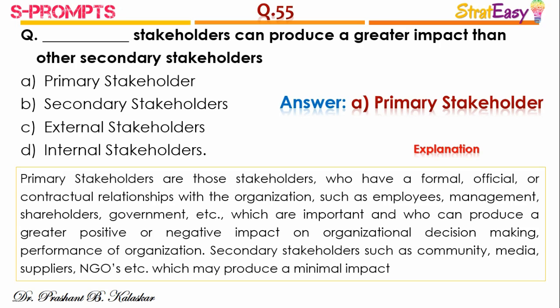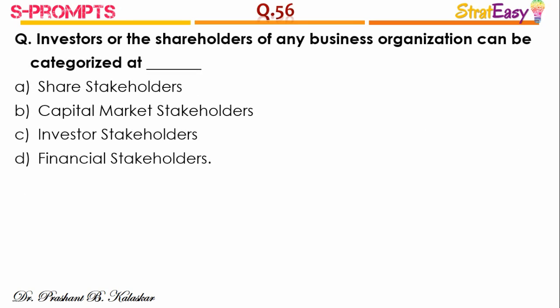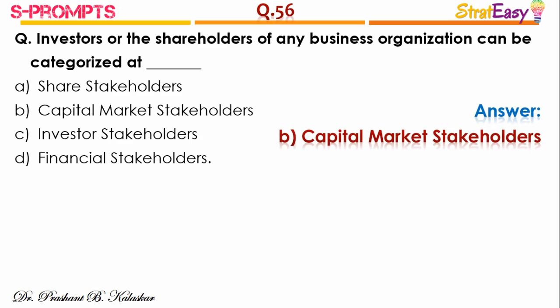Secondary stakeholders such as community, media, suppliers, NGOs, etc. may produce a minimal impact, but the primary stakeholder can produce a greater impact on these secondary stakeholders. Question number 56. Investors or the shareholders of any business organizations can be categorized as dash. The right answer is option B, capital market stakeholders.